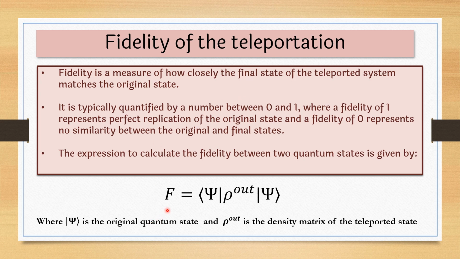So here is a mathematical formula to calculate the fidelity. F is equal to bra psi, rho out, ket psi. This is basically the inner product, then the outer product, and then the inner product of the quantum state. Psi is the original quantum state, and rho out is the density matrix of the teleported state, meaning the teleported state after the impact of noise, which we can determine only with the help of a density matrix. So the formula to calculate the fidelity is given by this expression.